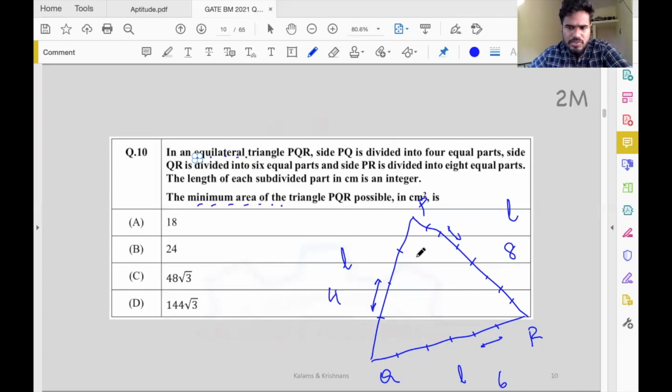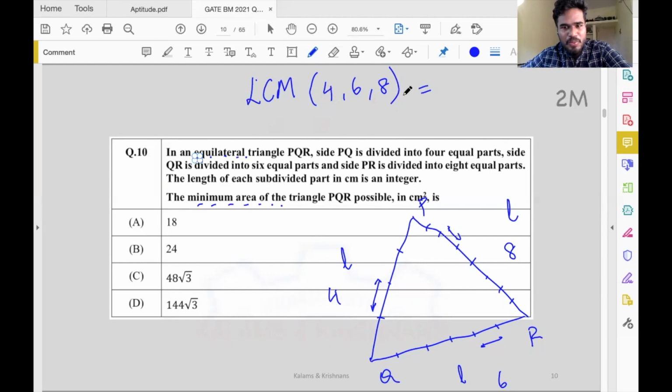Okay, so when is this area going to be minimum? The side is a multiple of 4, a multiple of 6, and a multiple of 8. So what is the smallest side possible that is a multiple of 4, 6, and 8? Yeah, now we know the answer. We're essentially looking for the smallest side that is a multiple of 4, 6, and 8. We are looking for the LCM of 4, 6, and 8.